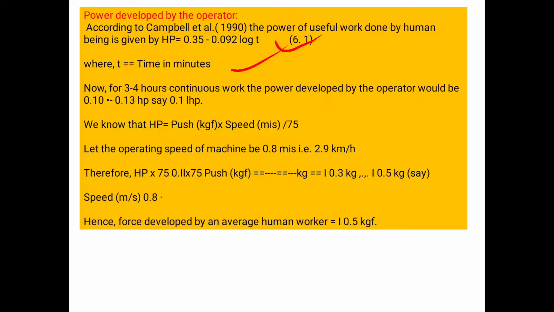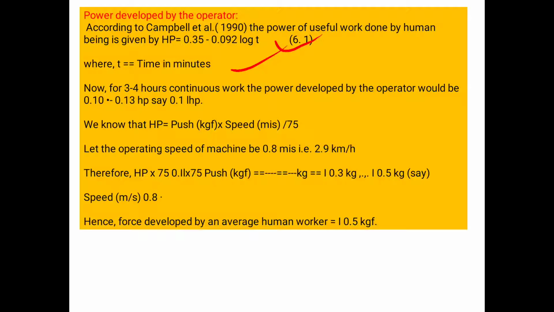That means when any woman as well as man is operating any implement for a long period of time, as time passes its working efficiency decreases. So we will calculate it. HP, we know the formula, that is push multiplied by speed, push in kilogram and speed in meter per second, divided by 75.